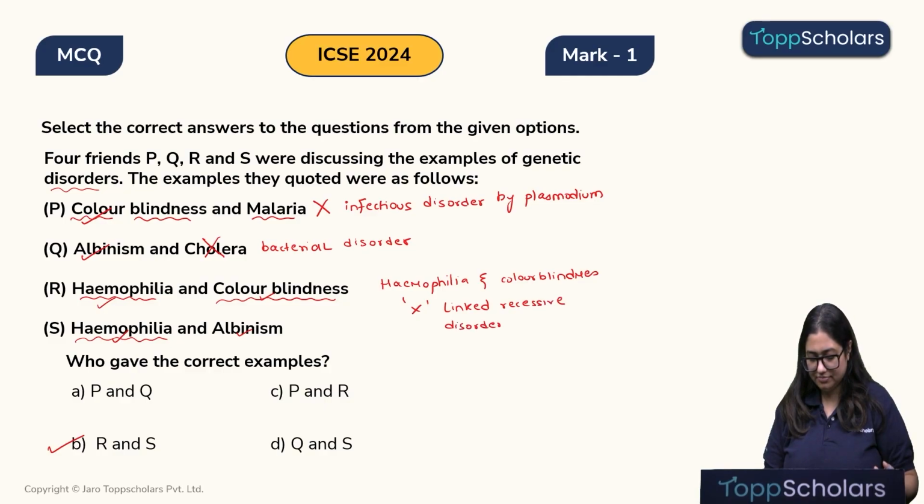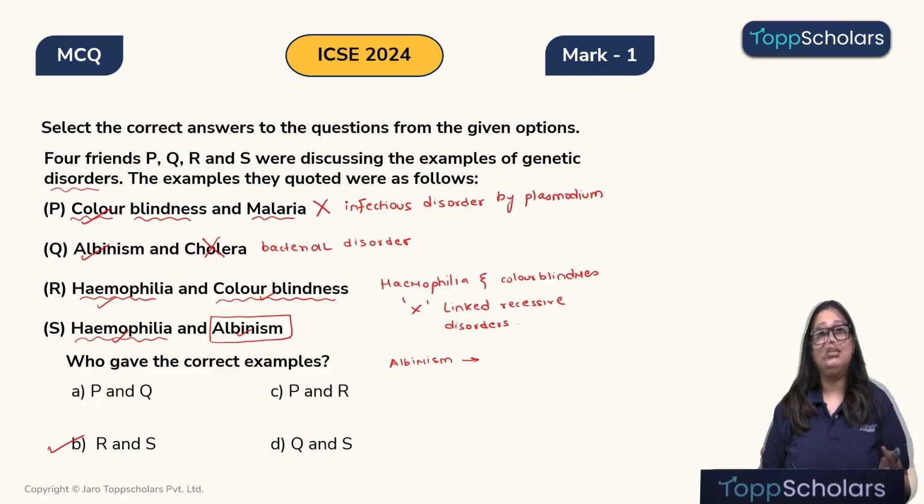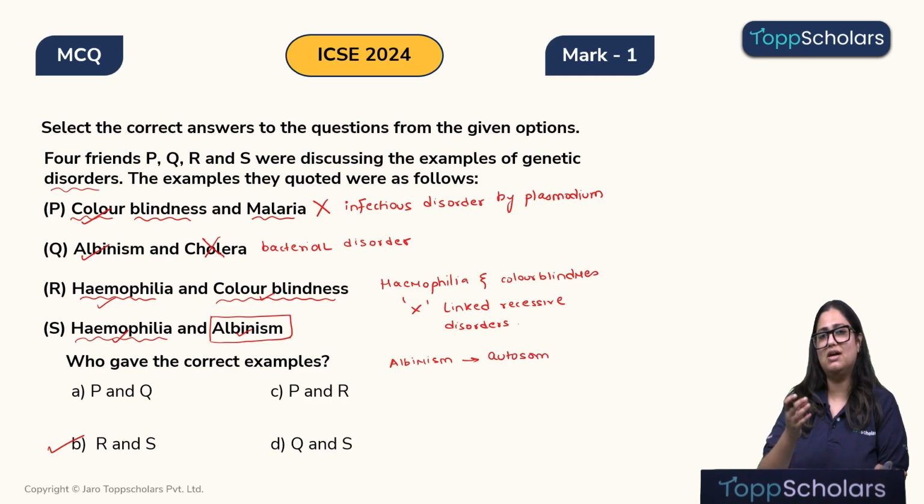Meaning, on the X chromosomes, children, we will find their recessive genes, which lead to these diseases, that is hemophilia and color blindness. Children, albinism is because of the mutation found in the autosomes, which are not the sex chromosomes. The other 44 chromosomes that we have, other than the sex chromosomes, are known as autosomes. So albinism is an autosomal disorder.